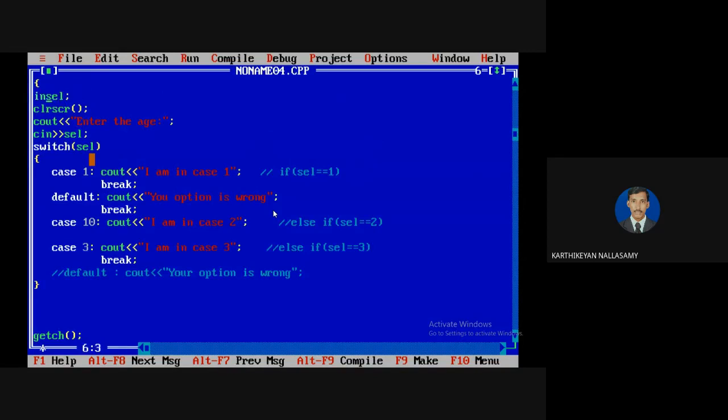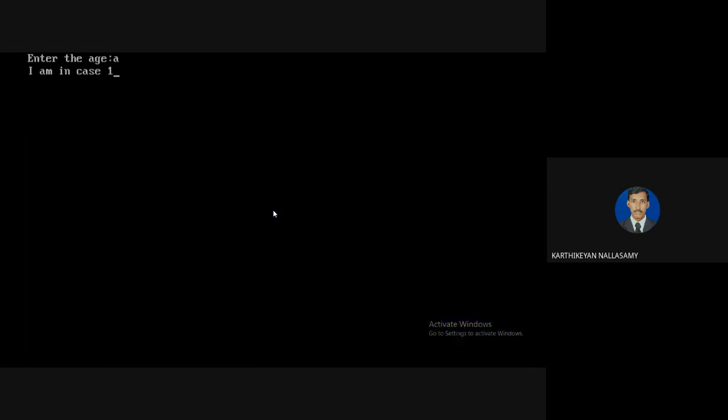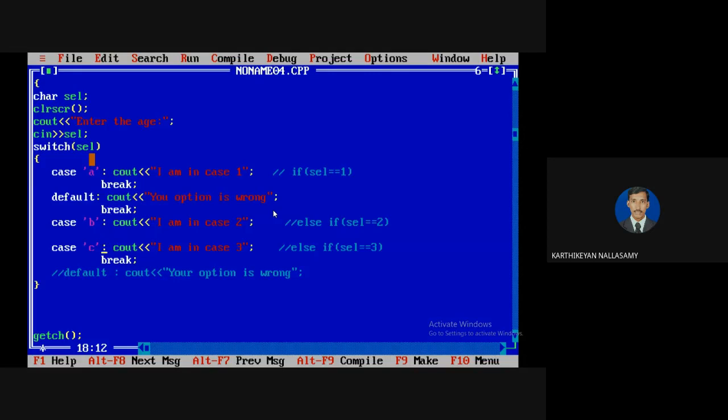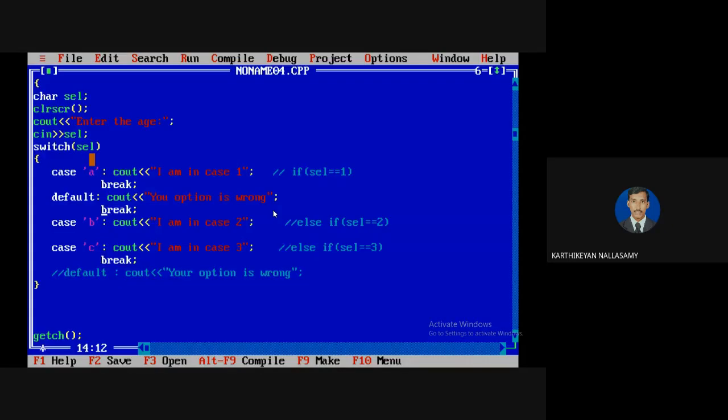Here are some of the characteristics: the switch expression may be an integer or a character. For example, if I give a character choice like A, it must be represented in single quotes, not in double quotes. Double quotes will not work. I will show it. I'm going to compile. No error. I'm going to run. I give input A, so case 'A' will be executed. Here you can't give 1. If you give a 1, it won't execute and shows "Your option is wrong." We have to match with a character, so our input must be a character. Clear? Instead of that, I'm trying to use double quotes.